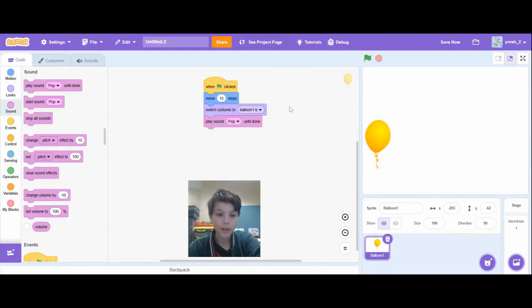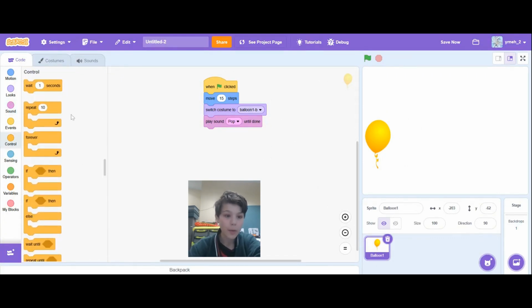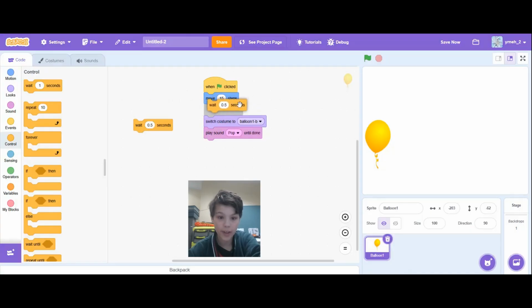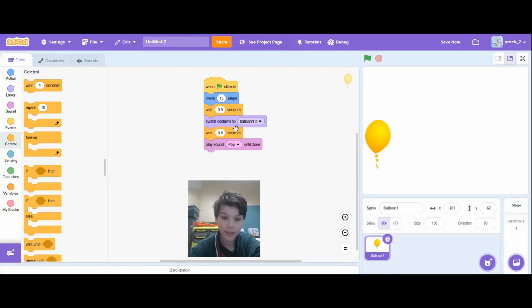So now that we're done with this, we can move on to our controls. Now what we want to do is grab this wait 1 second and click, and then we can change it to 0.5. And then we want to left click and click on duplicate. And now we can drag it here and then our other one here.